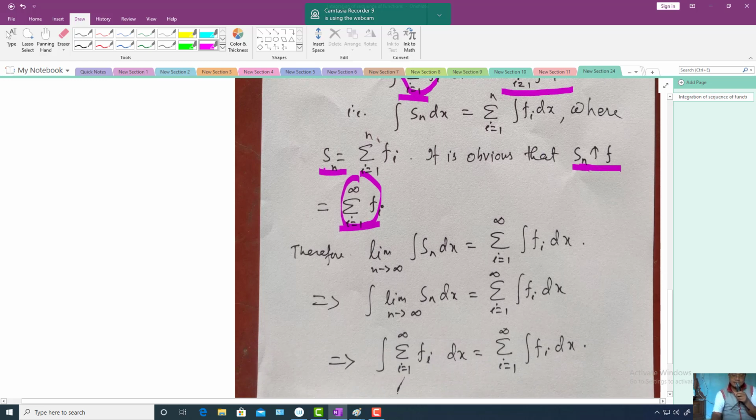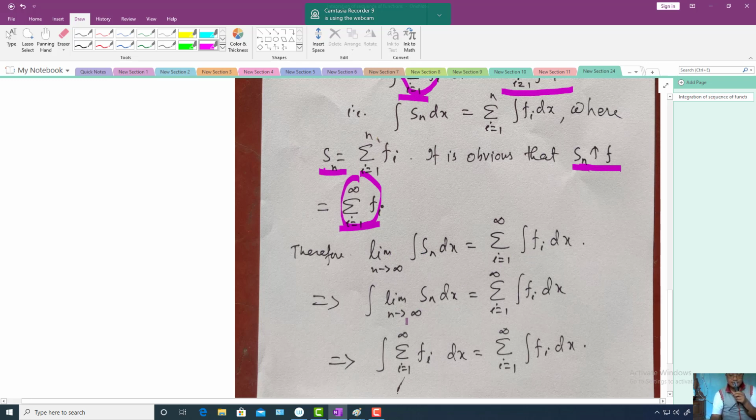So then again we are going to use Fatou's lemma, so many times. If you have such a sequence, then limit n tends to infinity, you can go inside the integration. This is outside, limit n tends to infinity is equal to this limit. If you go inside this integration, you will get this one.